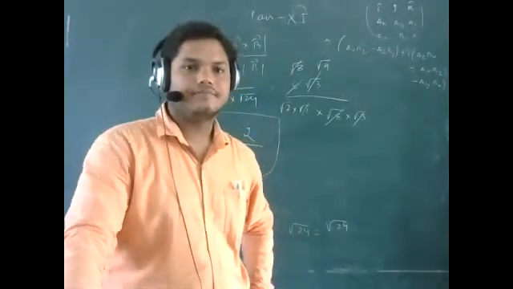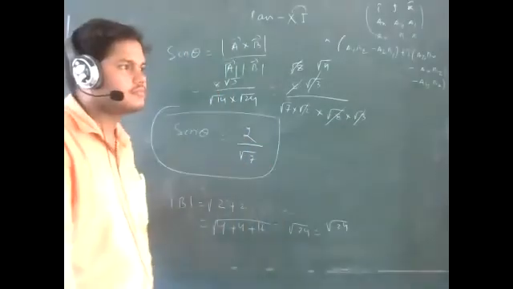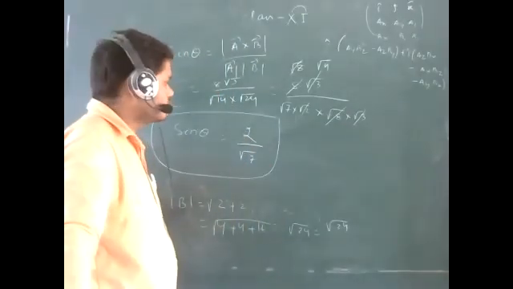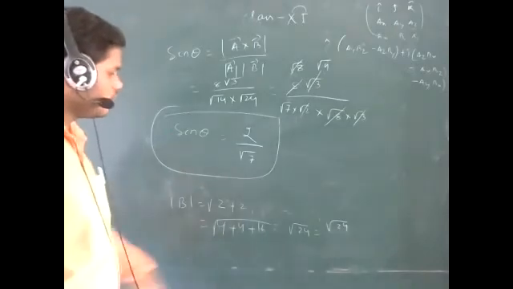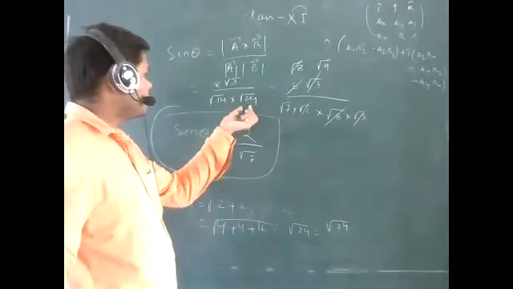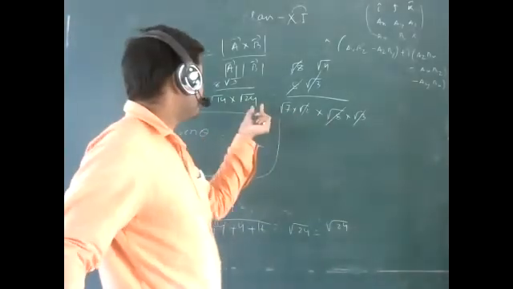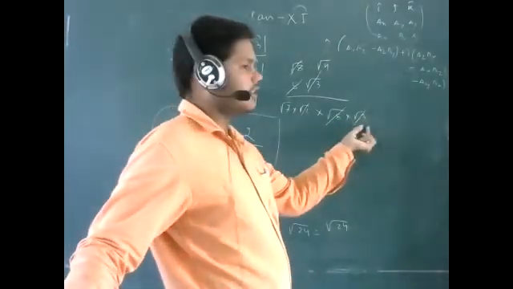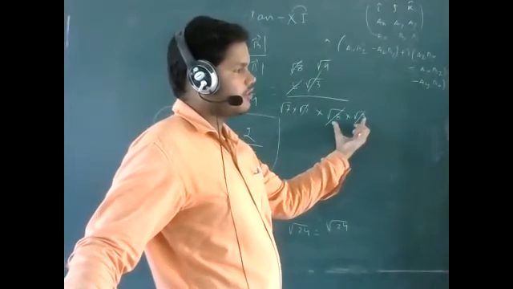Harshit, yes, tell me. Sir, root 24 can be written as 2 root 3, or root 6 into 2 root 6 also. I am solving with root 24. Okay. You can directly write root 24. I have split it into root 8 into root 3. 8 times 3 is 24. Yes or no?